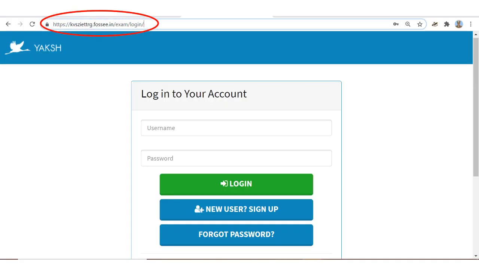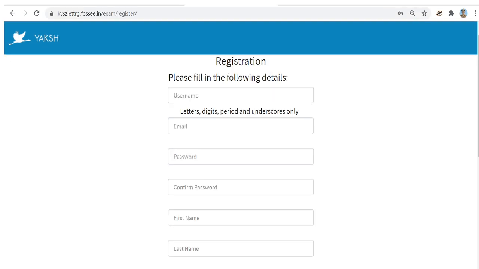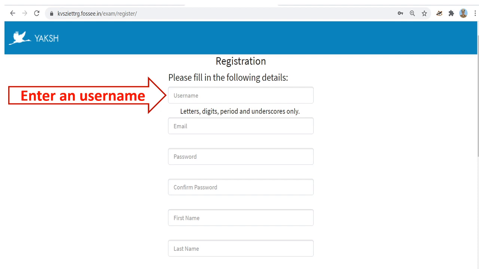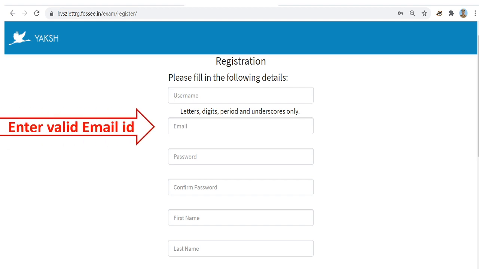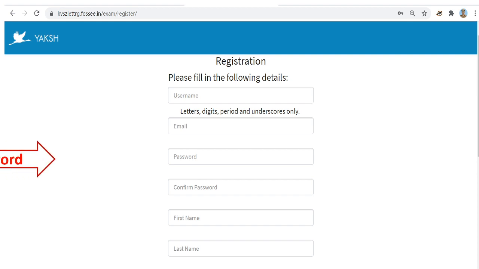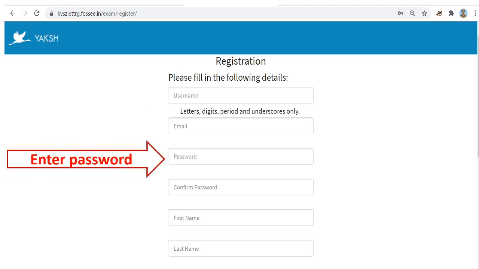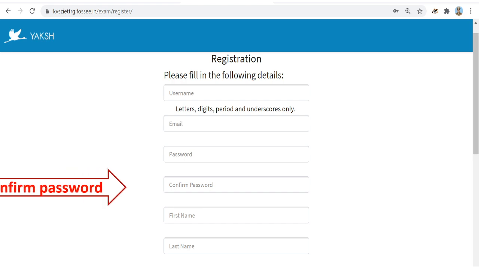Well, it will take you to a login page. As you are a new user, you have to click new users and sign up. It will take you to a registration page where you have to give the following details. Select a very simple username. Give a valid email ID which is operational now, because after registration a link will be sent to your email ID for activation. Select a very easy password, not a complicated one, and confirm the password.